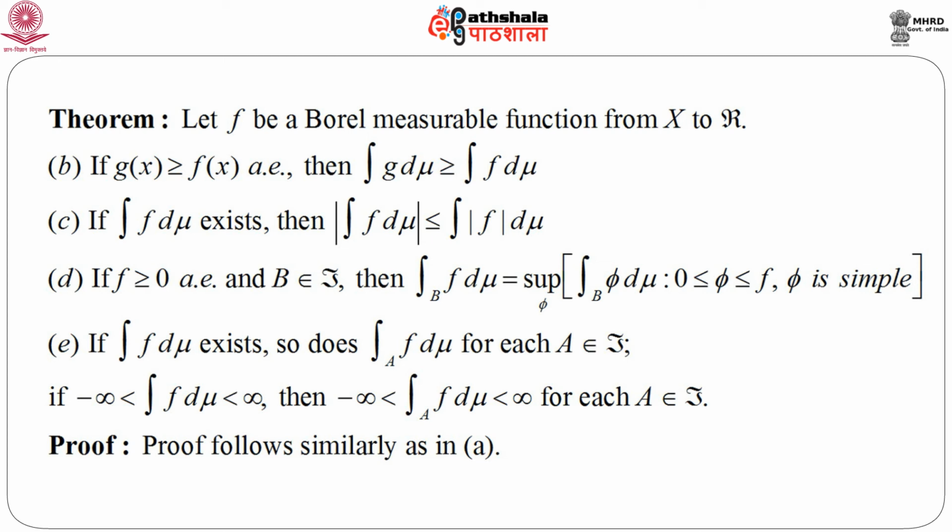All the proofs follow in exactly the similar fashion as before: just start writing in terms of simple functions. You can consider f to be first non-negative and then apply its definition, and once you are done with the non-negative Borel measurable function f, consider the general function f, and we can write f as f plus minus f minus. Just apply the definition and we will get all the results.